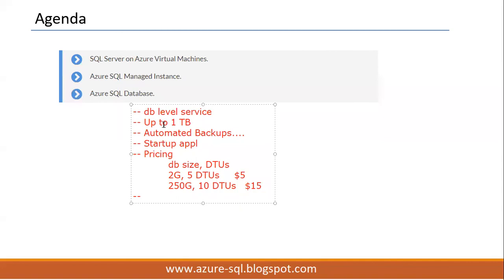We can't configure them here, but Azure SQL database has its own high availability feature called geo replication, which is similar to Always On, as well as its own replication feature, data sync, which is similar to our transactional replication.